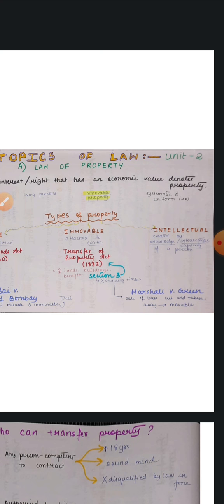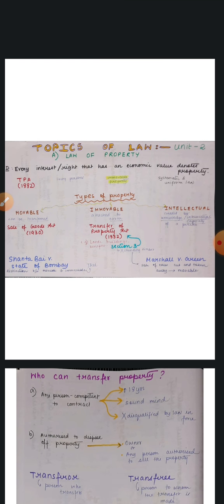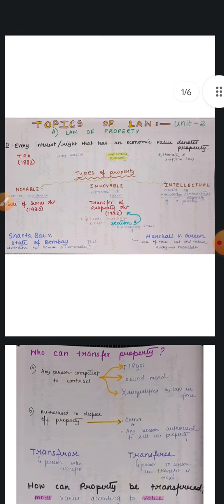At this point, we come to two important case laws. One is Shantabai versus State of Bombay, another is Marshall versus Green. In Shantabai versus State of Bombay, this case was of 1958. The distinction between movable and immovable property was given. A tree is to be considered immovable if the intention is to reap fruits from trees. Fruits are benefits out of trees, and the trees are to be treated as movable property if the intention is to cut down the tree and use it as timber.